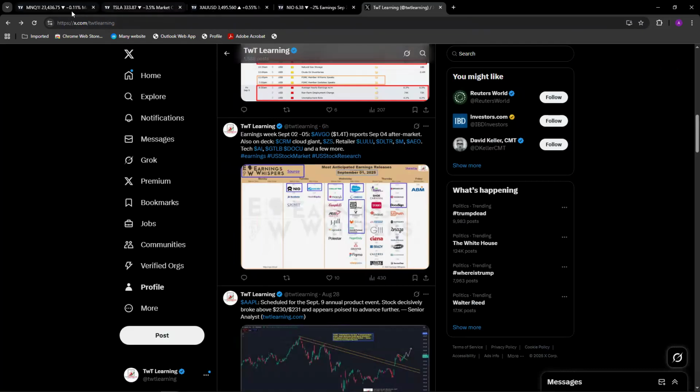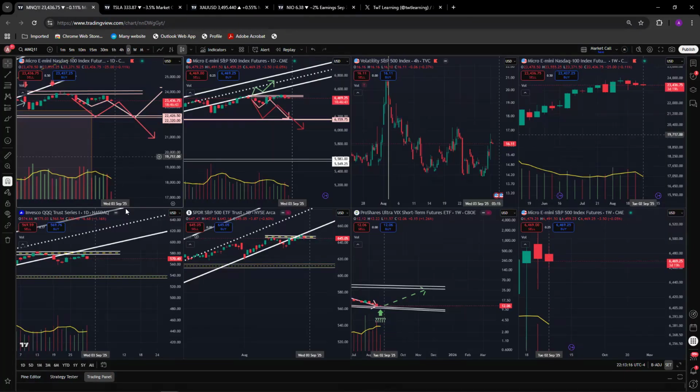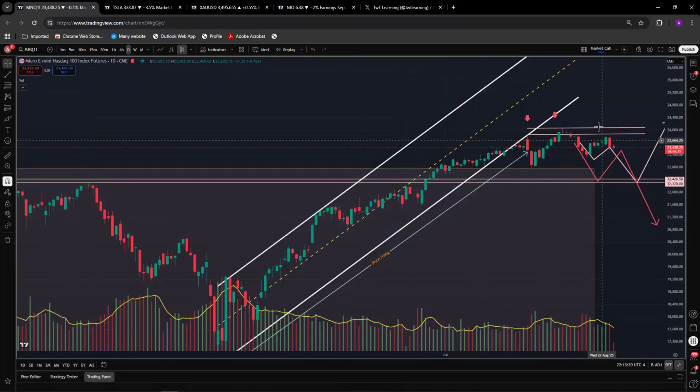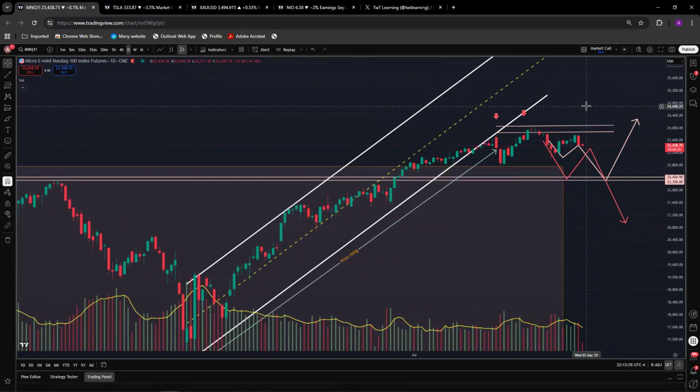All right, let's look at MNQ, which is the Nasdaq future. What I would like to show, that I showed you these two scenarios. So far, this pink one is going in line with my expectation. This is the ideal scenario. We dipped, we moved higher, we go further down to retest 23K to 22.5K on MNQ before going higher. September is a pretty volatile month. We'll see how it goes, but I'm expecting a move to the downside.